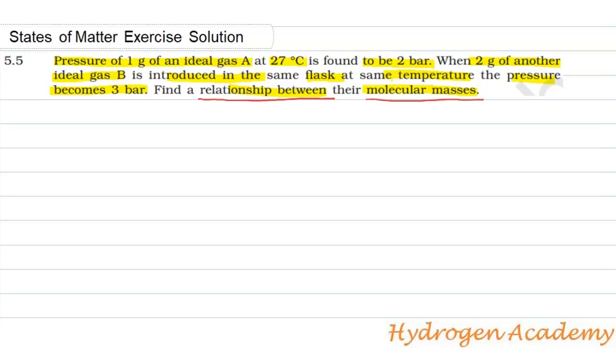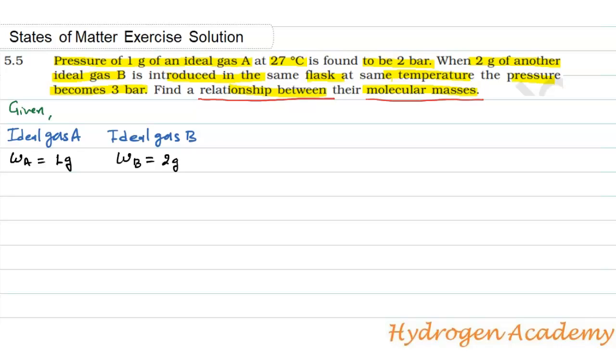There are two gases according to the question: ideal gas A and ideal gas B. Mass of gas A, WA, is equal to 1 gram and mass of gas B, WB, is equal to 2 gram.